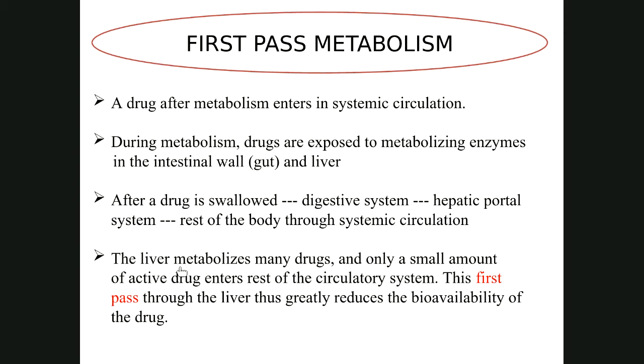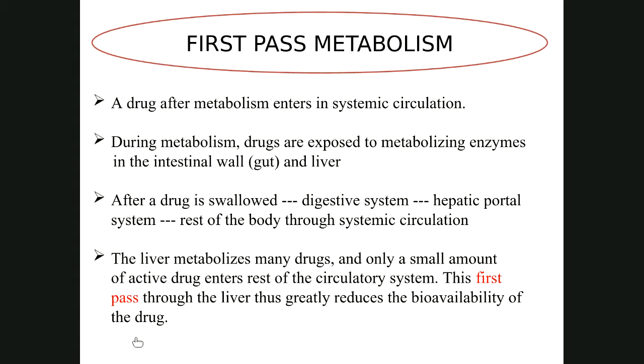Now what happens in the liver? Many drugs are metabolized and only a small amount of active drug enters the rest of the circulatory system. This is known as first pass metabolism and this reduces the bioavailability of the drug. So it reduces the bioavailability.